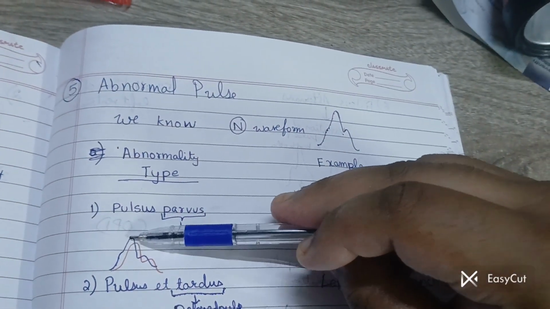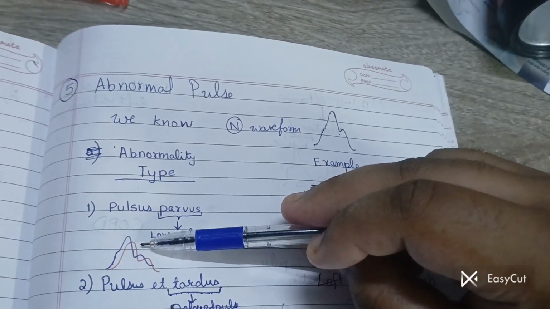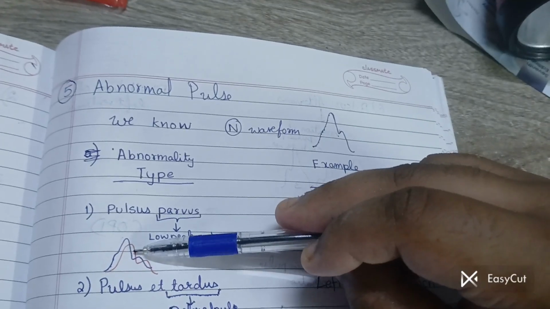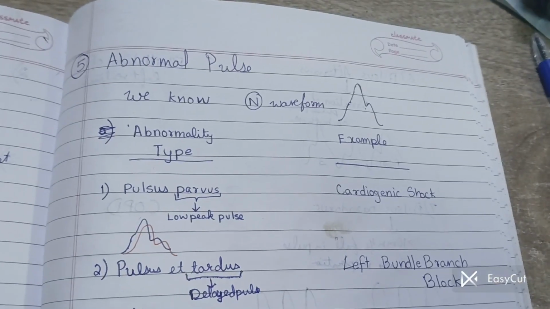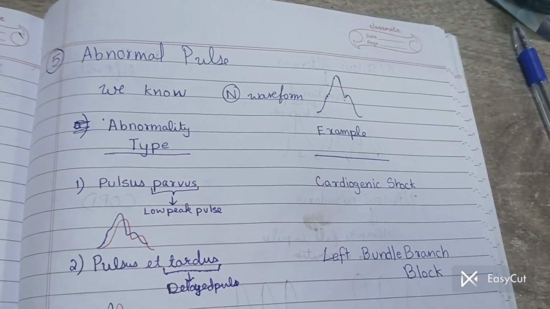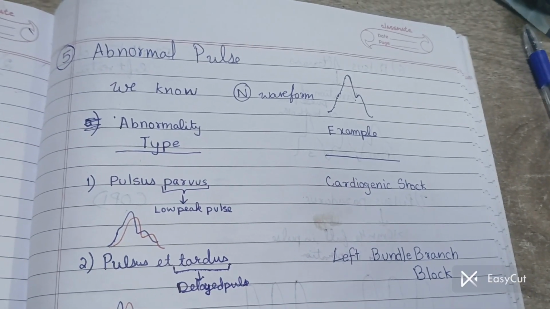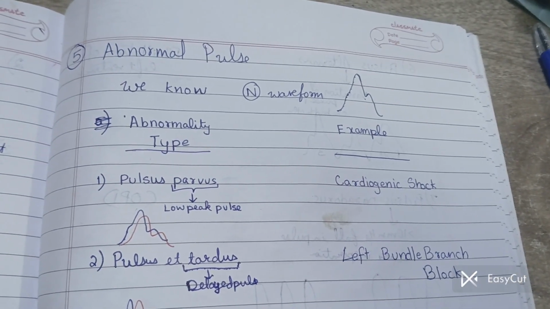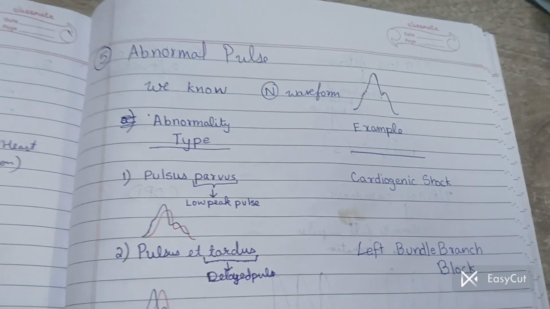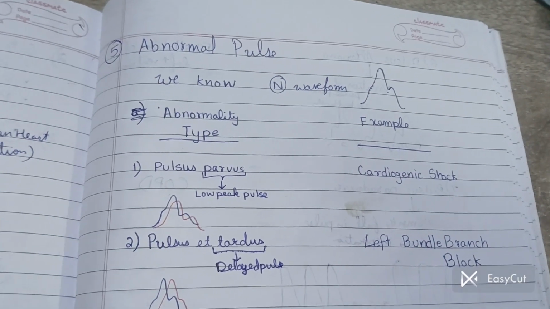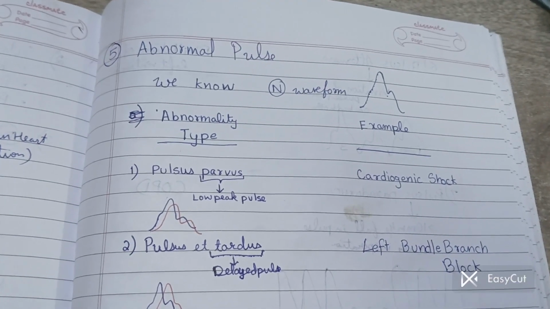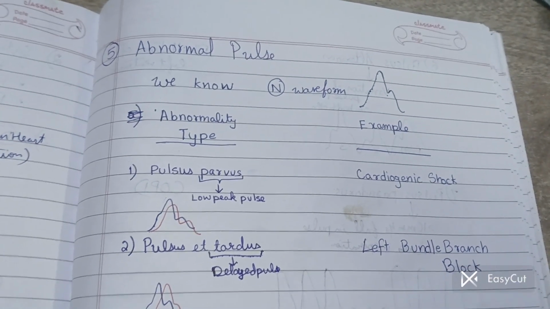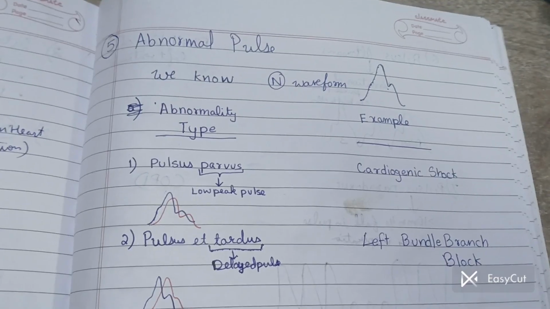This is the normal, with the blue pen one is the normal, and the one made with red is abnormal. So the peak has decreased. Now when can we say there is pulsus parvus? In cardiogenic shock. Why? Because in cardiogenic shock there is a circulatory failure, blood volume decreases. So that is why the intensity, now the peak is based on stroke volume. In cardiogenic shock, the stroke volume itself will decrease. So that is why the peak will decrease. So it is pulsus parvus.